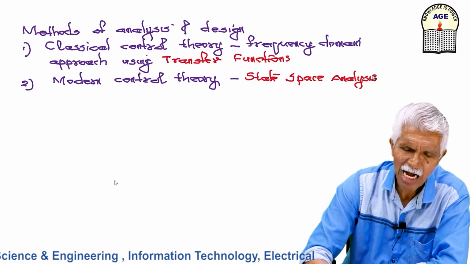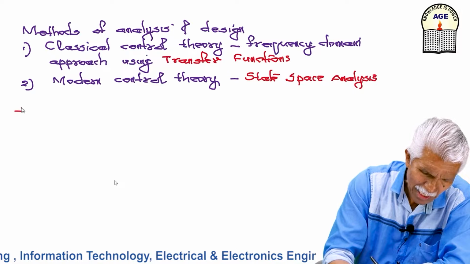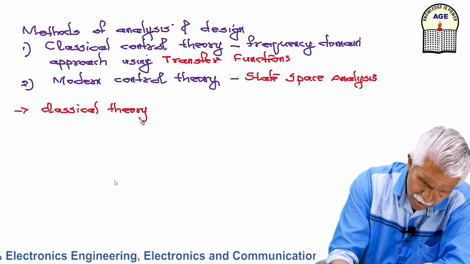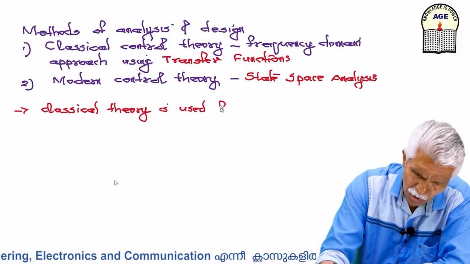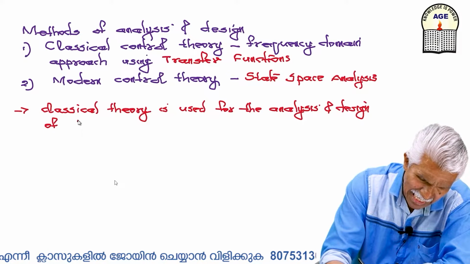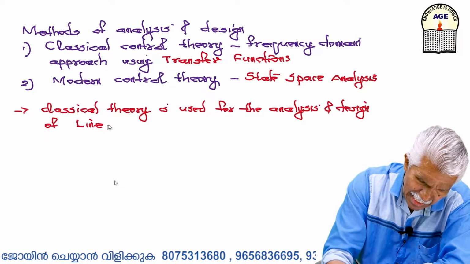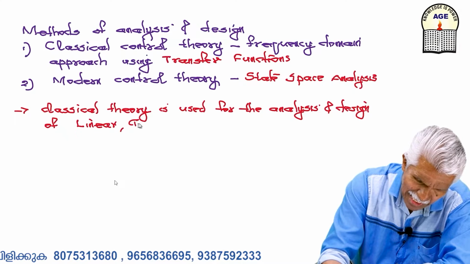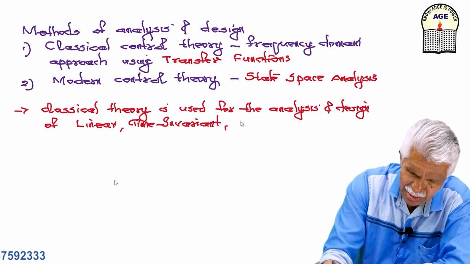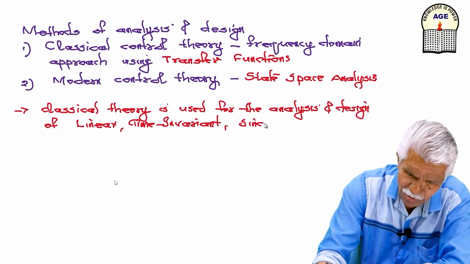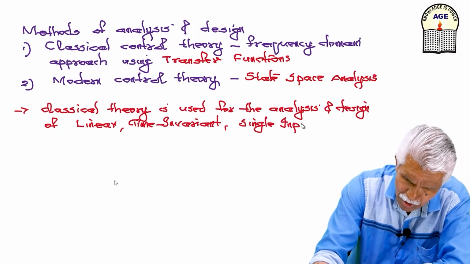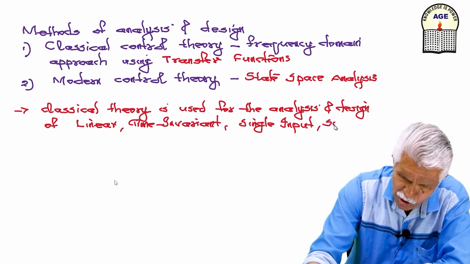Classical theory is used for the analysis and design of linear time invariant single input single output systems.